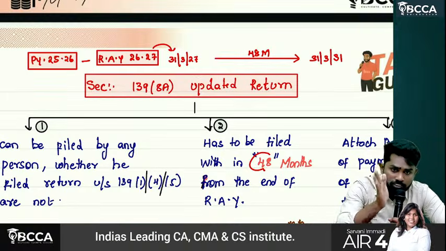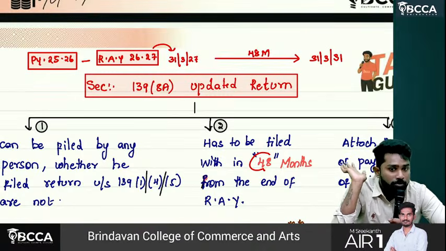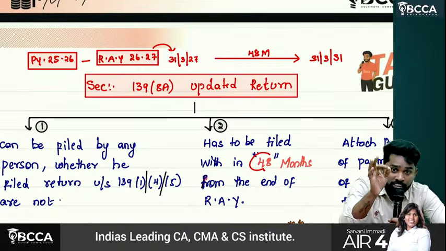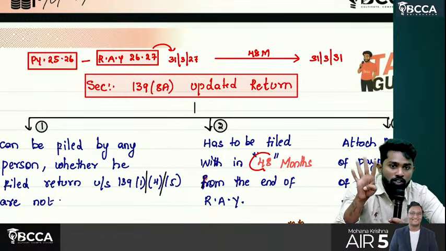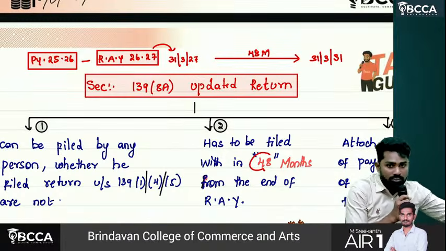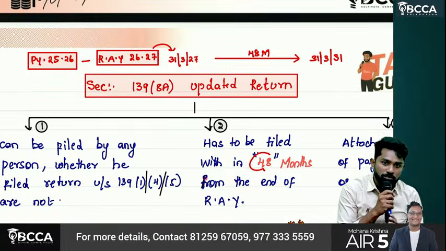For any assessment year, from the end of that year, 48 months. Not for assessment year 26, 27 or 27, 28. For any assessment year, from the end of the assessment year, you should count how many months? 48 months. That is the last day to file the updated return. You can file in between also, no issues. Okay?